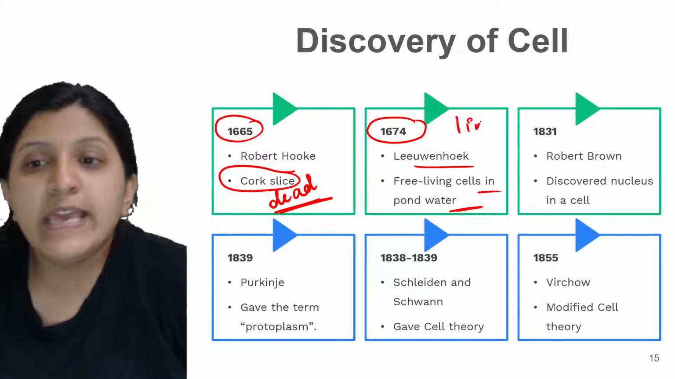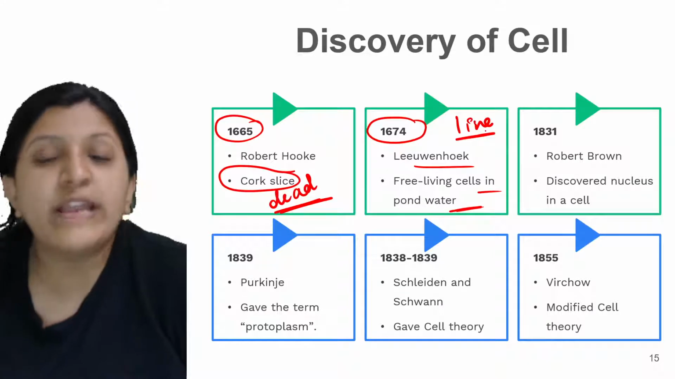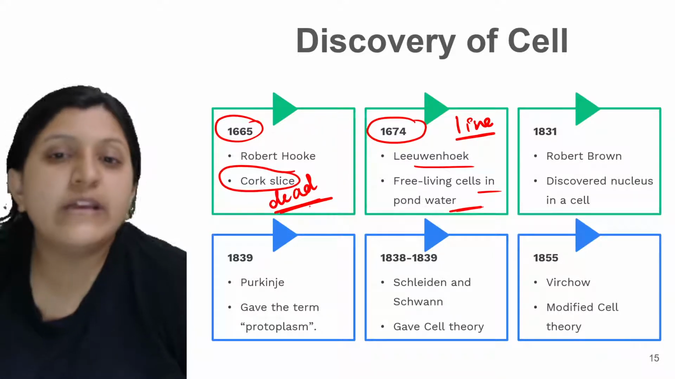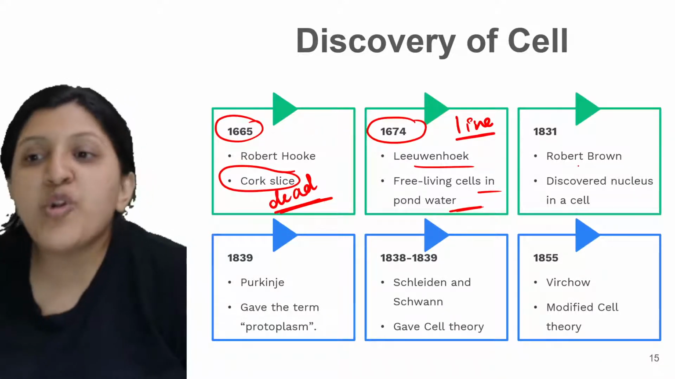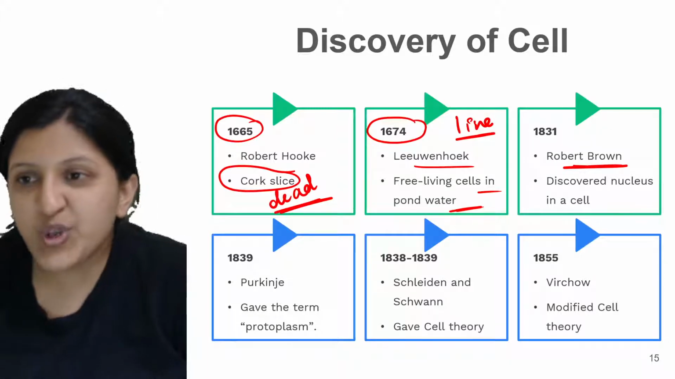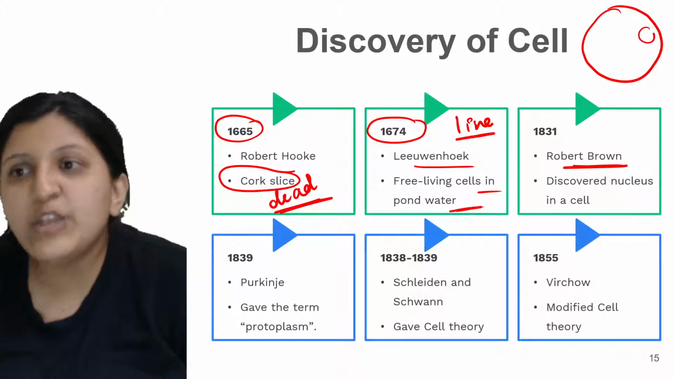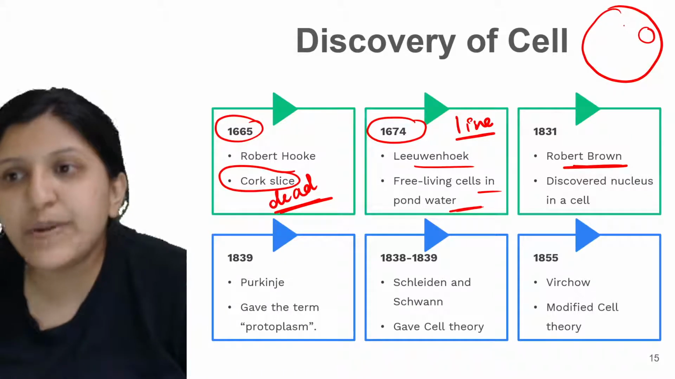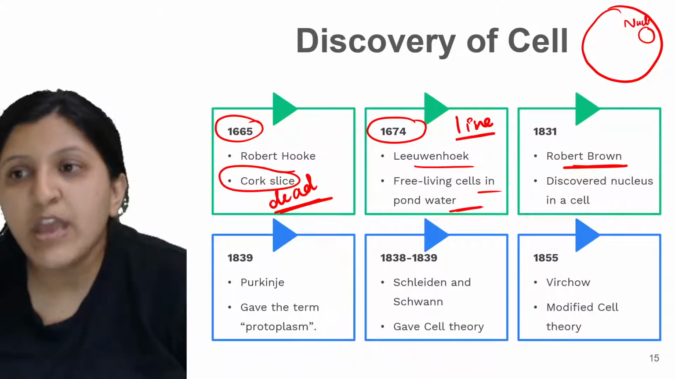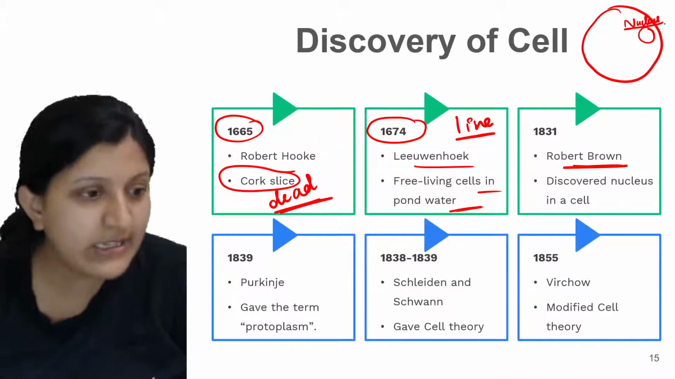That means he observed the live cell, a living cell, but Robert Hooke observed the dead cell. Then Robert Brown, what he did: there is a nucleus, right? So this is a cell, and there is a nucleus that we can find. This particular nucleus was studied in detail.